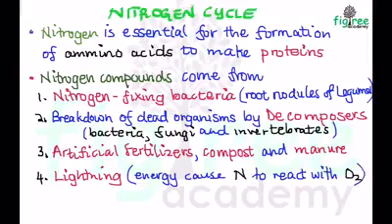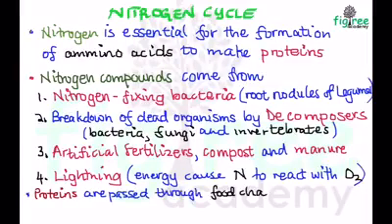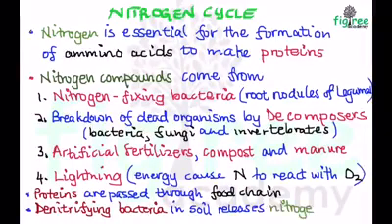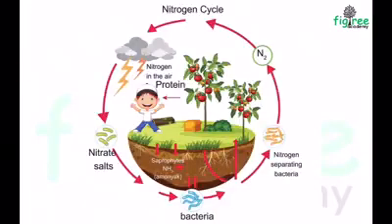Then lightning. The energy of the lightning causes nitrogen to react with oxygen. Proteins are passed through the food chain, which means proteins contain nitrogen compounds, so they are passed through the food chain. Then denitrifying bacteria in soil release nitrogen into the air, and I'll show you a pictorial representation of the nitrogen cycle.